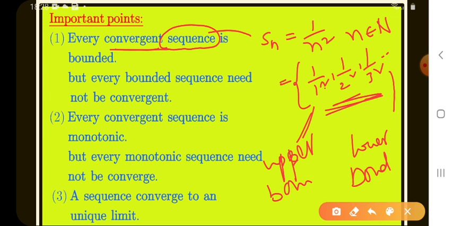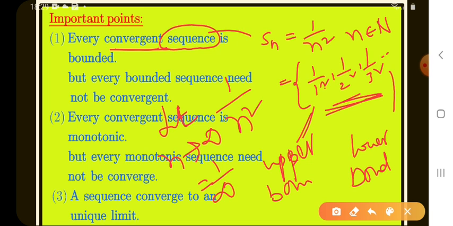What is the meaning of convergent? If the sequence has a limit, then it is convergent. What is the limit of Sn? Where do we find the limit? We take n to be always maximum, and maximum means infinity. Limit n tends to infinity. What is the value of 1 by n square? It equals 1 by infinity square, that means 0. This is the limit of the sequence Sn equals 1 by n square. So Sn has a limit, 0, so it is convergent. If a sequence has a limit, we say it is convergent.